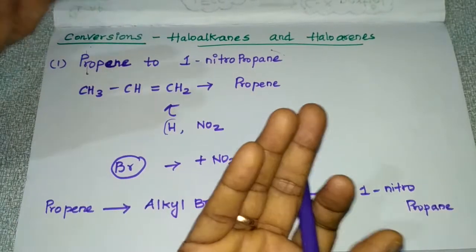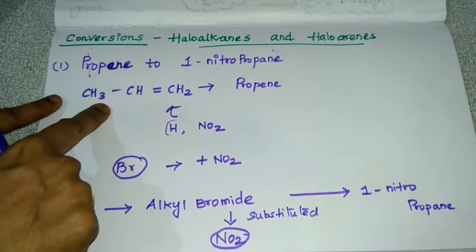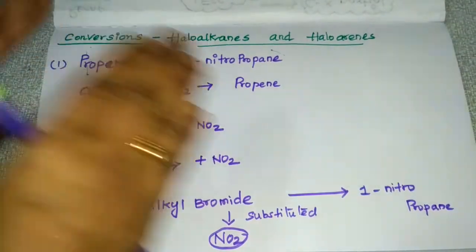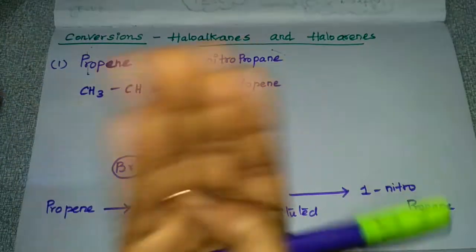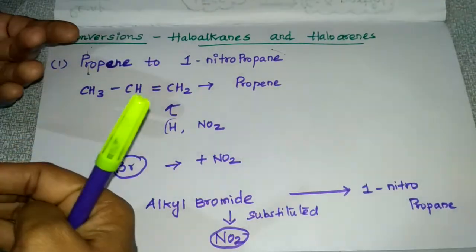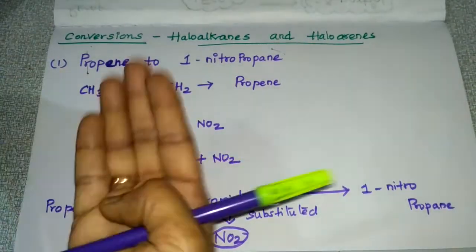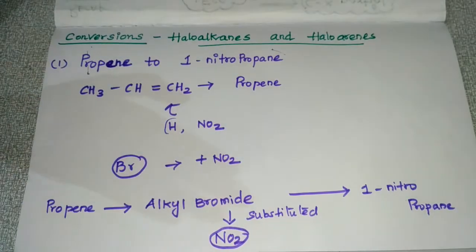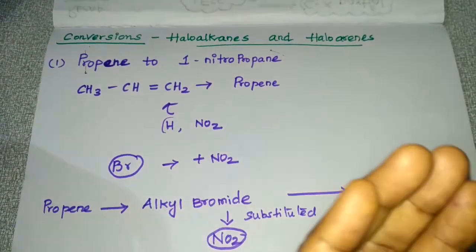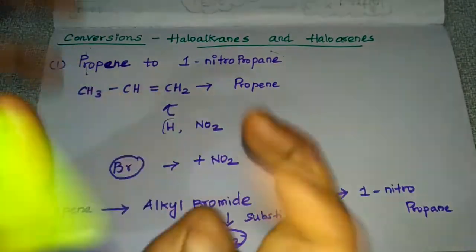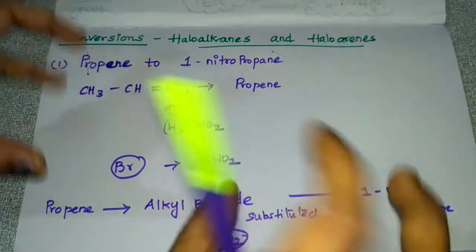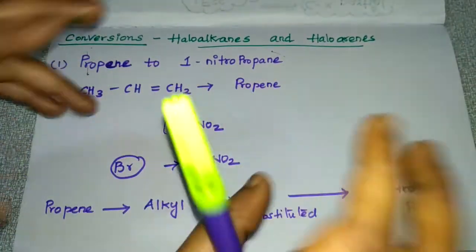Directly you cannot add NO2 to this alkene, so you convert the alkene to alkyl bromide, and that halogen can be substituted by NO2.